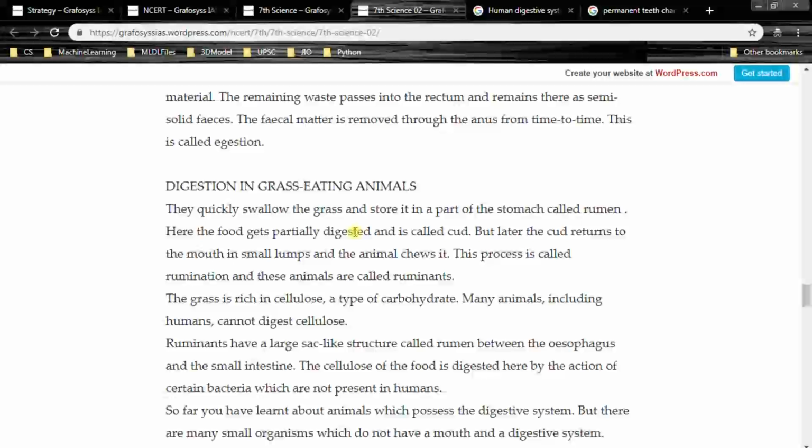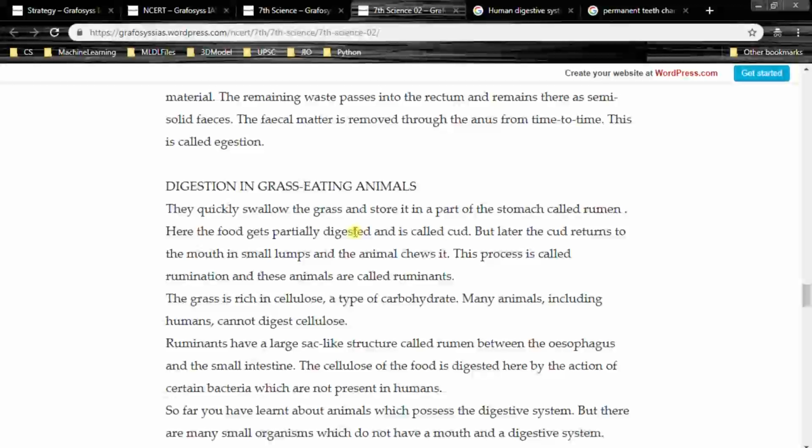So there is a part of the stomach called rumen. Here the food gets partially digested and is called cud. But later the cud returns to the mouth in small lumps and the animal chews it. This process is called rumination and these animals are called ruminants.